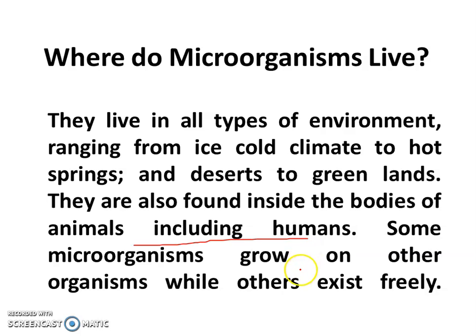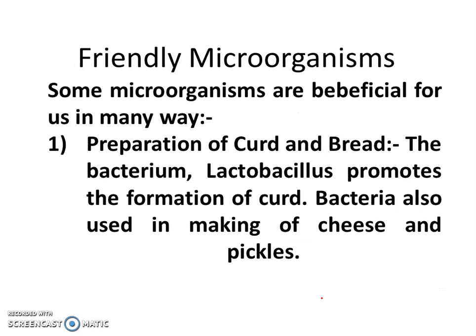Some microorganisms grow on other organisms while others exist freely, right? So a few microorganisms live freely, and a few grow inside the body of other organisms. Now microorganisms are of two types. Number one, friendly microorganisms. Some microorganisms are beneficial in many ways for human beings.